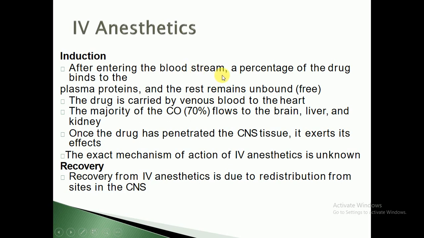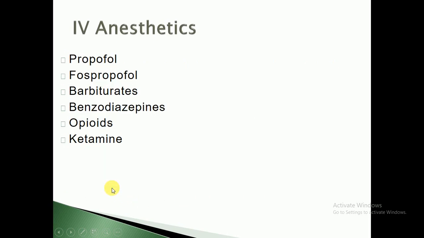After entering the bloodstream, a percentage of the drug binds to plasma protein and the rest remains unbound, free. The drug is carried by the venous blood to the heart, and the majority of the cardiac output, about 70%, flows to the brain, liver and the kidney. This is also a very important point. Once the drug has penetrated the central nervous system tissue, it exerts its effect. The exact mechanism of action of IV anesthetics is unknown, but all these drugs can act on the GABAergic receptor, gamma aminobutyric acid. Recovery from IV anesthetics is due to redistribution from the sites in the central nervous system, CNS.